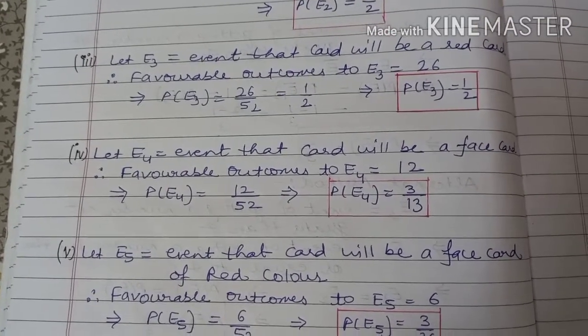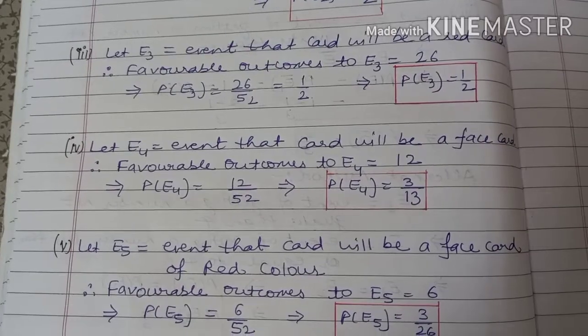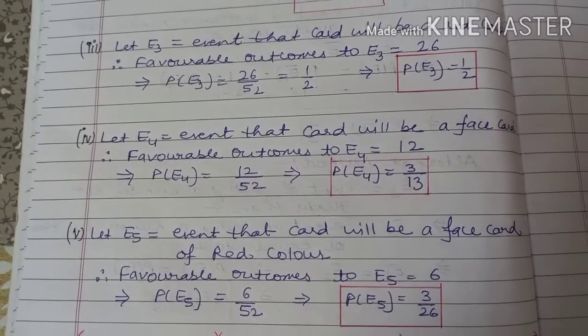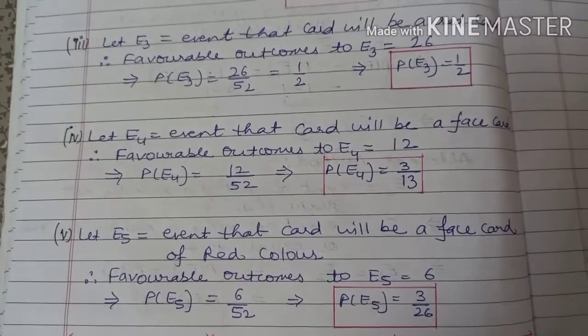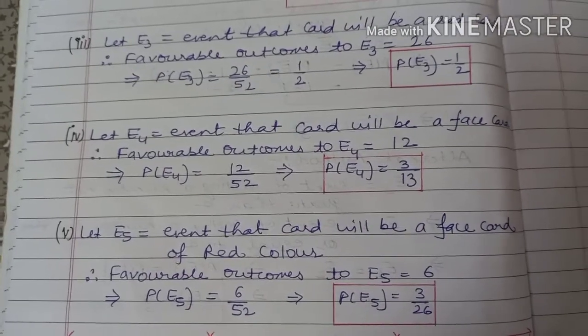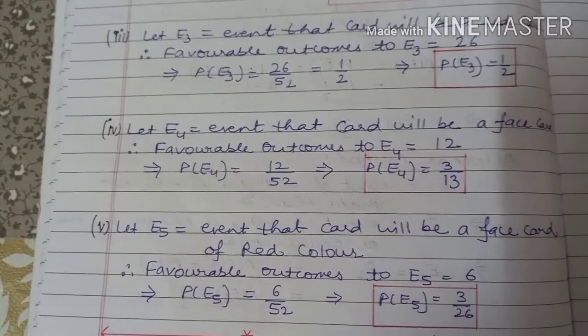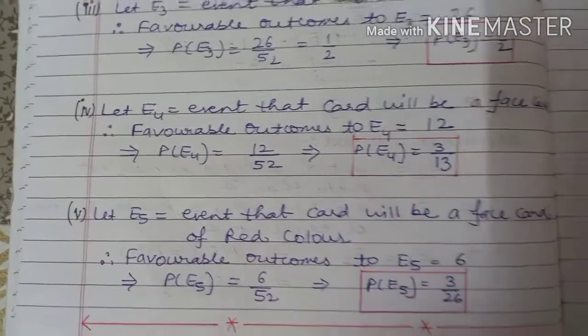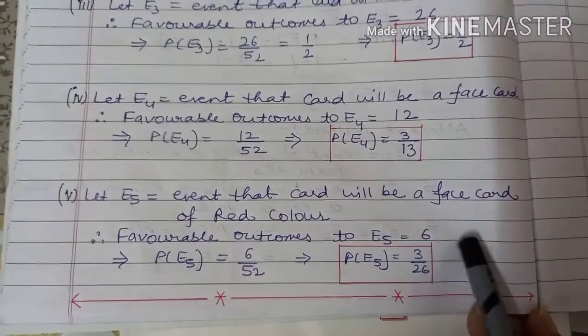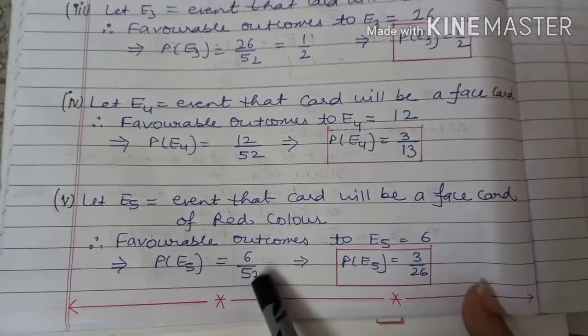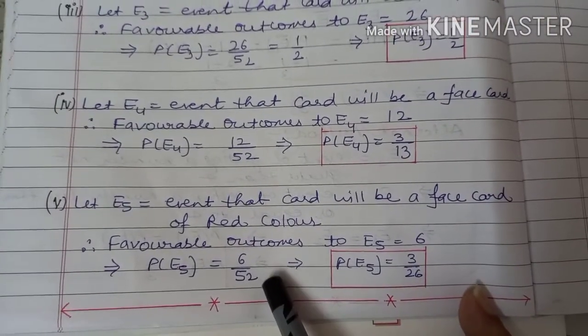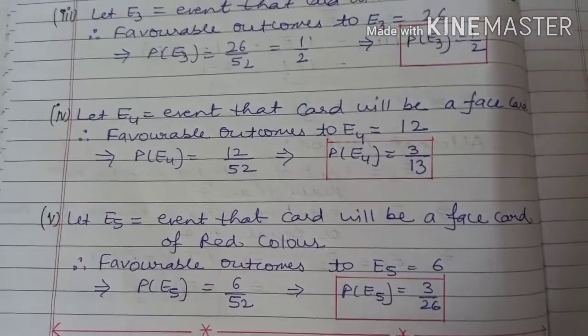So the probability of E4 is 12 over 52, that is 3 by 13. In the fifth part, the event is a red colored face card. Out of 12 cards, 6 are red and 6 are black face cards. So red colored face cards are 6. So the probability of a red colored face card is 6 by 52, that is 3 by 26.